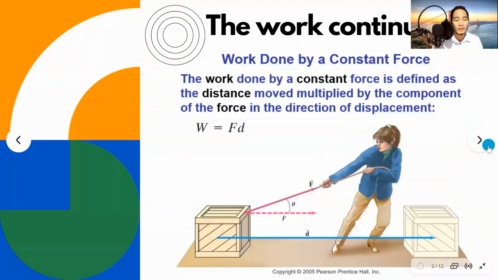Before we proceed with our lesson, let's have a quick recap and review of the things that you have discussed in your previous grade. The work continues. The work done by a constant force is defined as the distance moved multiplied by the component of the force in the direction of displacement. Therefore, work is equal to force times displacement, wherein displacement answers the question of how far out of place an object is from the initial to the final position.